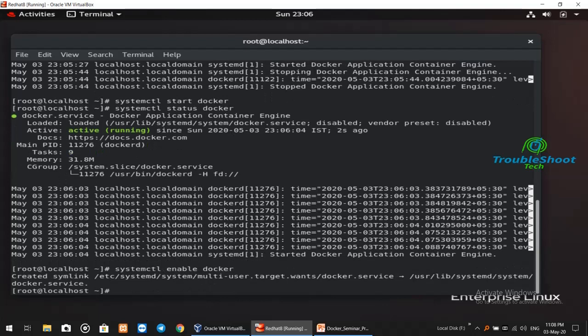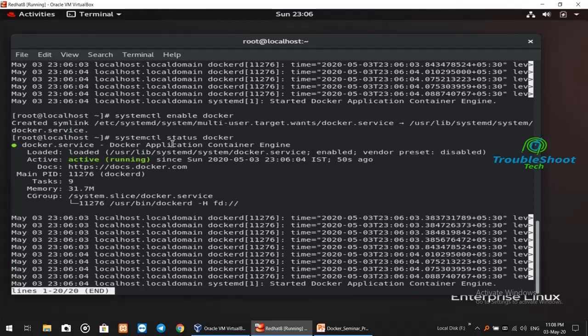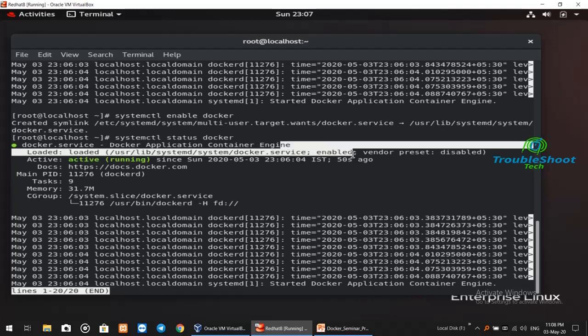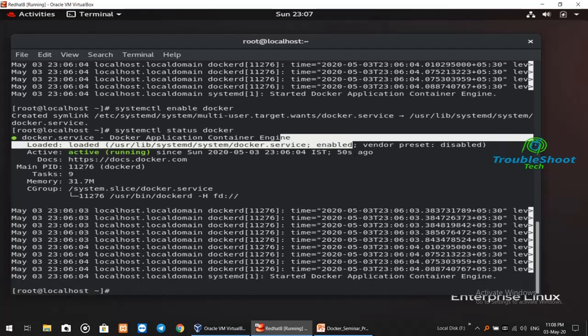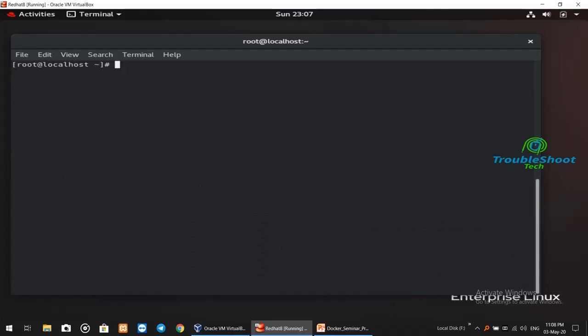As soon as we hit enter, it will create a symlink to start the service, so even if your system starts or reboots again, the Docker services will still be running. So let's check the status, and you can see it is active, running, and the service is enabled permanently.